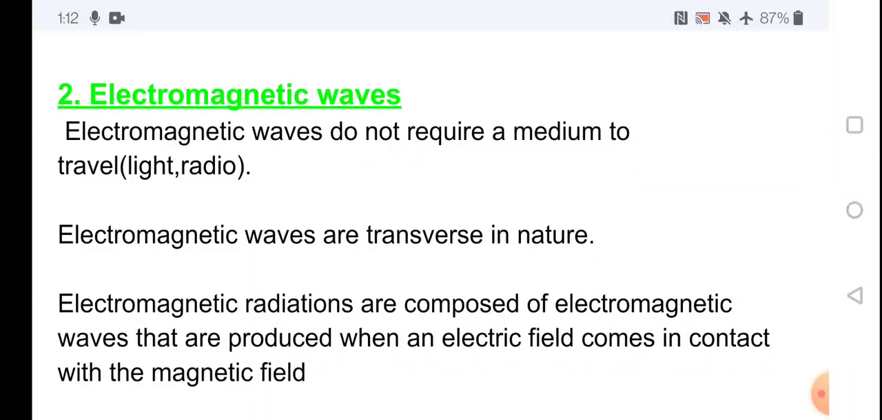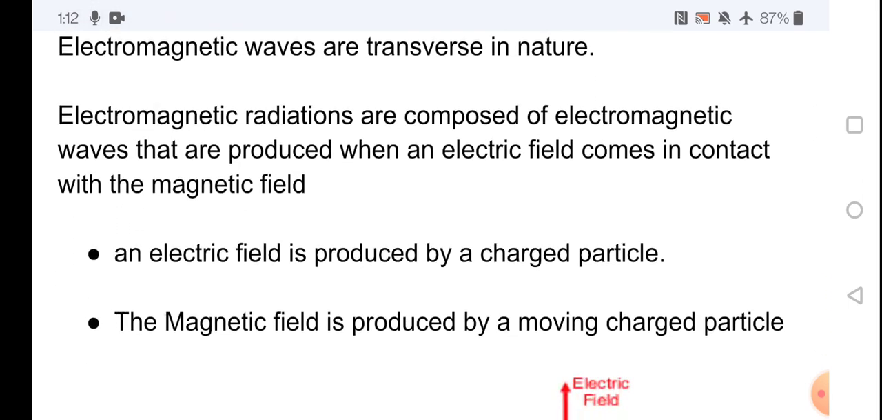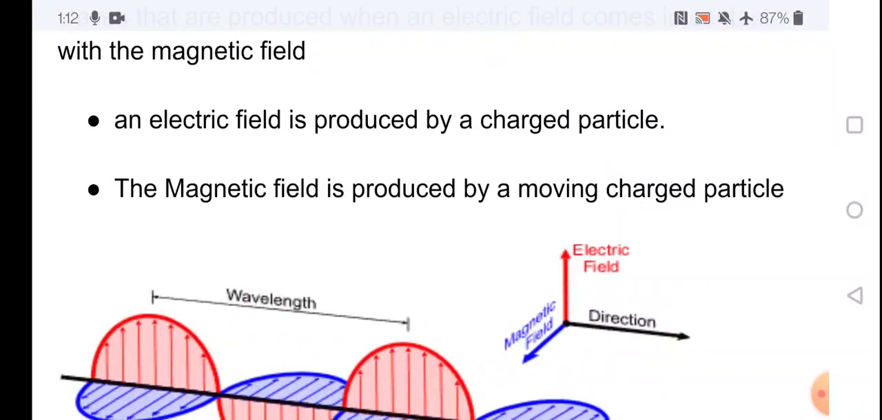Next one is the electromagnetic waves. Electromagnetic waves do not require a material medium for the propagation of a wave. The electromagnetic waves are generally transverse in nature. These electromagnetic waves are a combination of electric field and magnetic field. This electric field is caused by the charged particles. The magnetic field is caused by the movement of the charged particles.